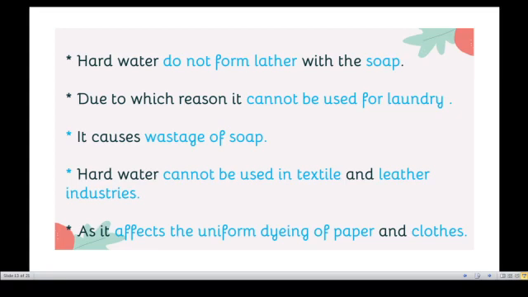Due to this reason it cannot be used for laundry. They do not use hard water for laundry because it causes wastage of soap. Hard water also cannot be used in textile and leather industries, because it affects the uniform dyeing of paper and clothes. These are the disadvantages of hard water.